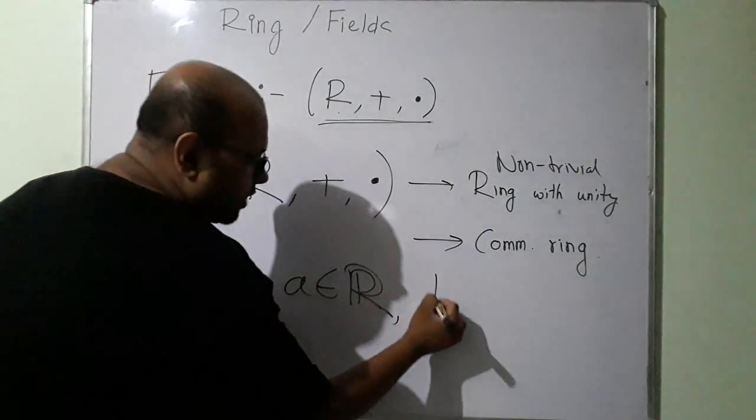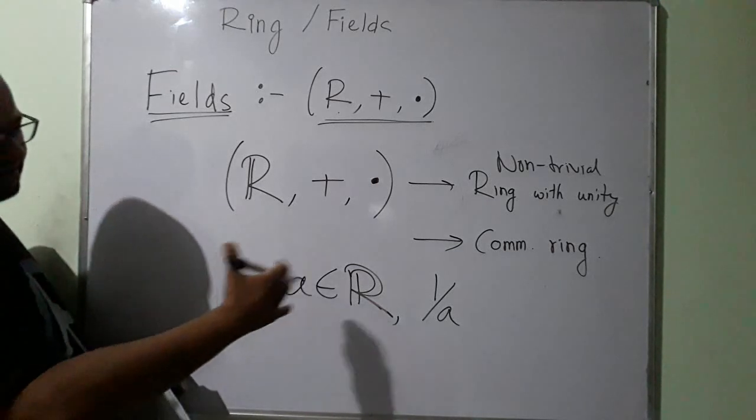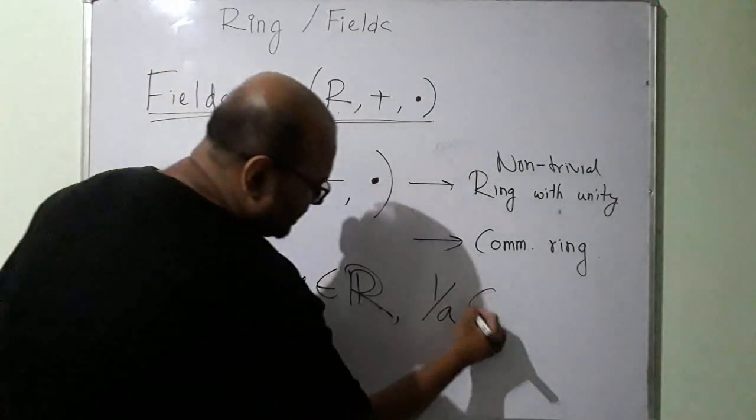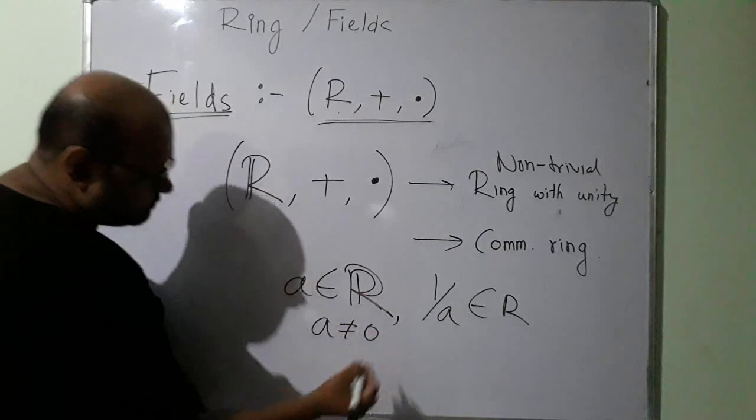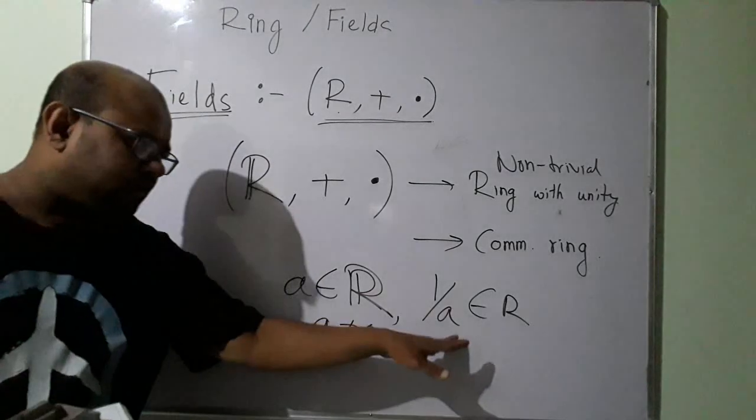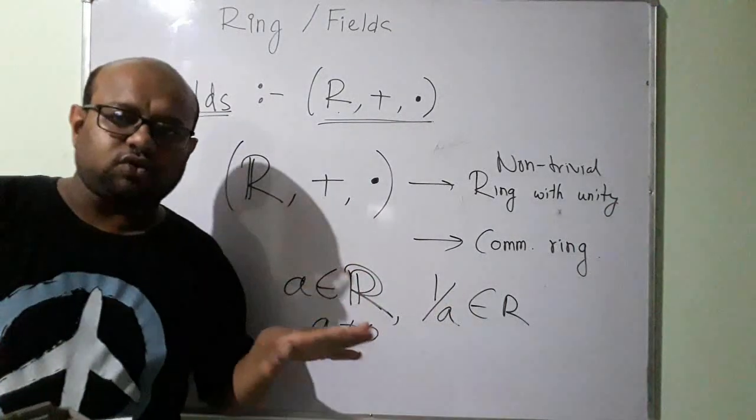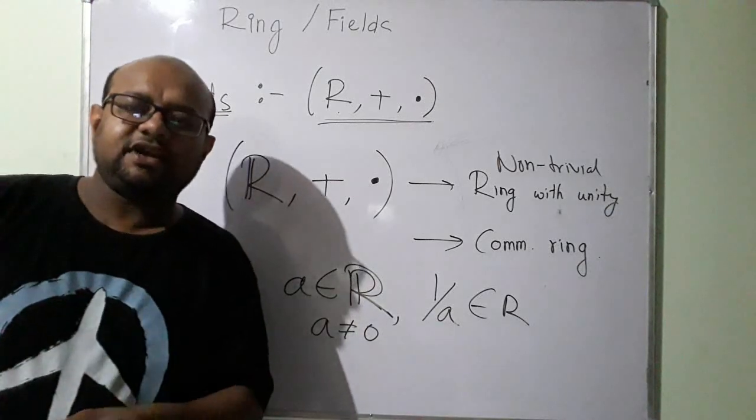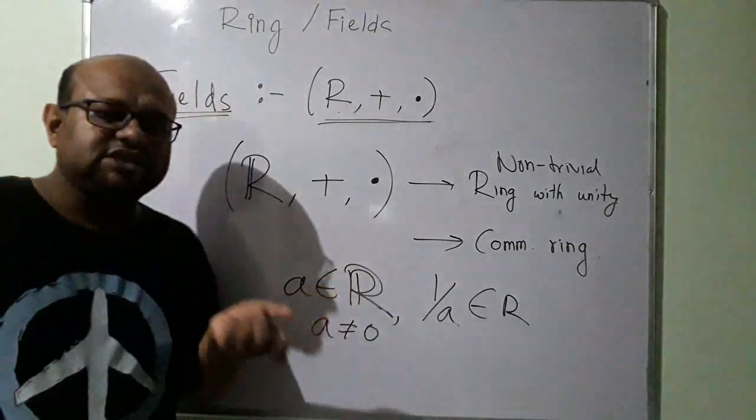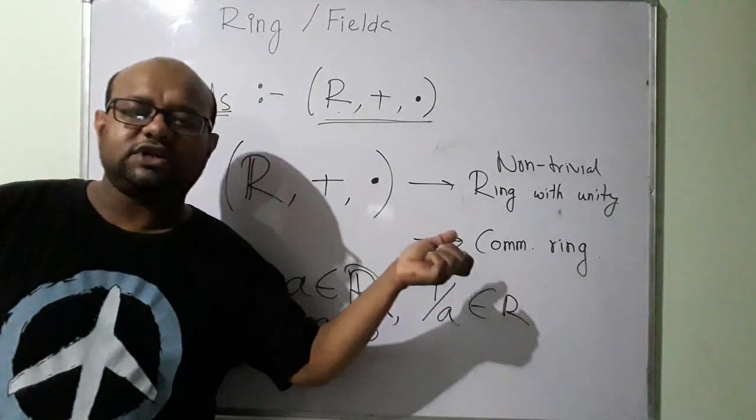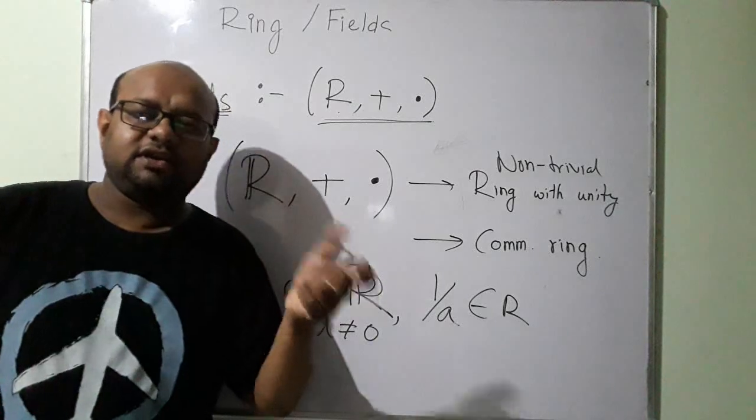Alright, I know 1 by A is also real. Now, not for every element A, there is one more condition: A is not equal to 0. So 1 by A is the multiplicative inverse of A, and A is not equal to 0. Had the requirement been that every element has to be a unit, we would have had a problem, because 1 by 0 is undefined. 1 by 0 does not belong to the set of real numbers. But then we have this relaxation that the 0 element need not be a unit.